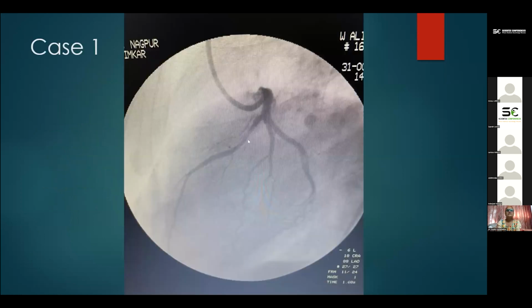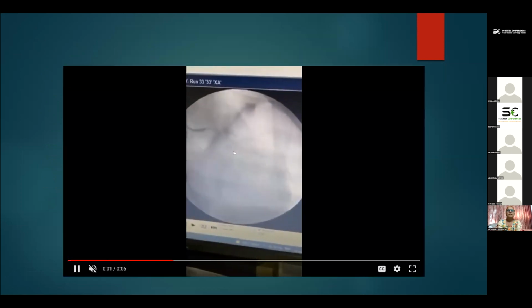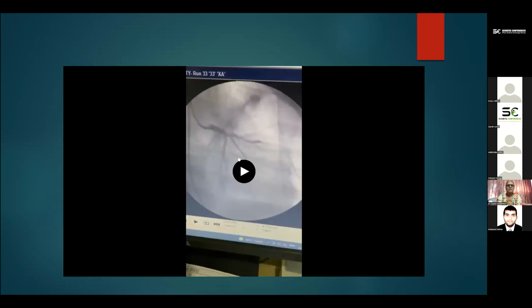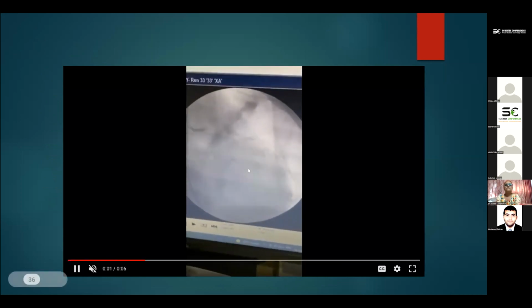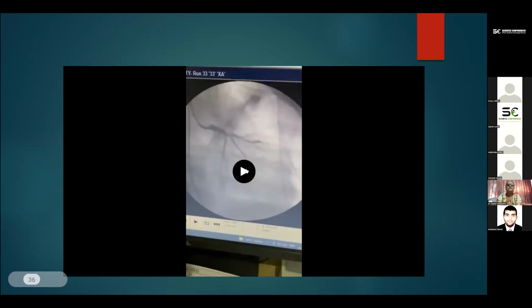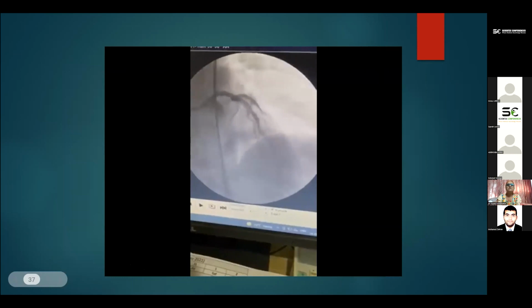So this patient had LAD involvement on angiography, of course about 80% stenosis in the proximal LAD. She was treated with angioplasty, and after angioplasty she got good results. She was treated with the Pronova stent, and she had a good result with good flow. So TIMI-3 flow was there in the LAD.